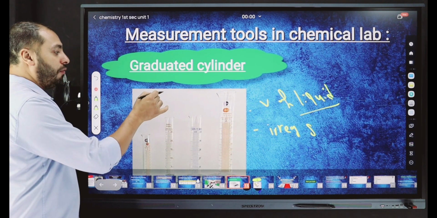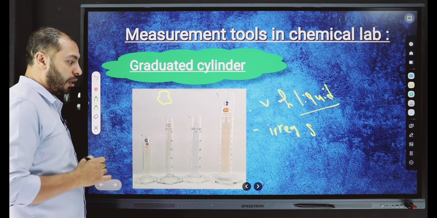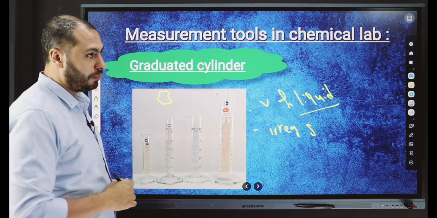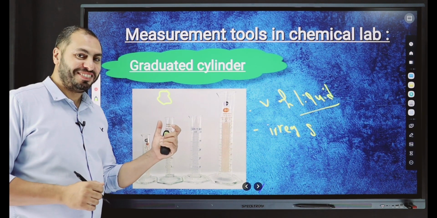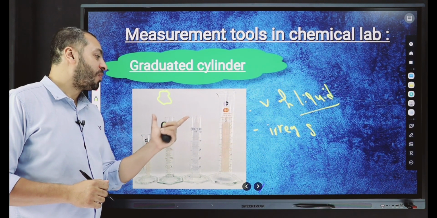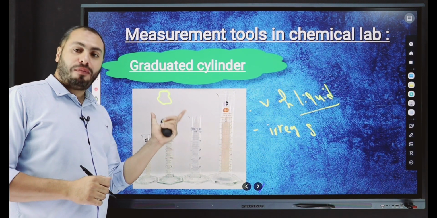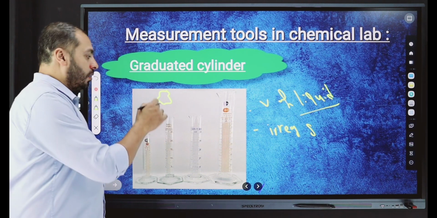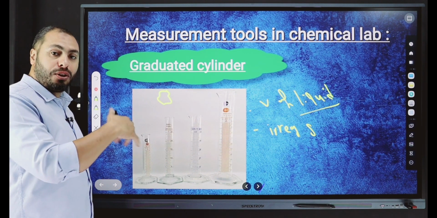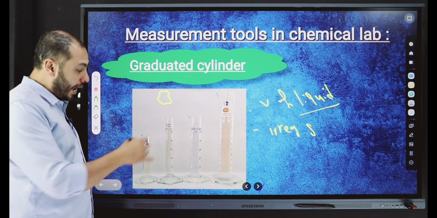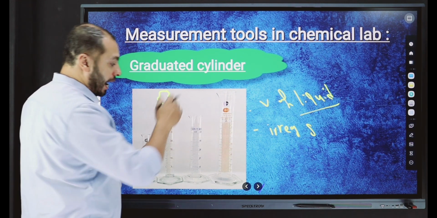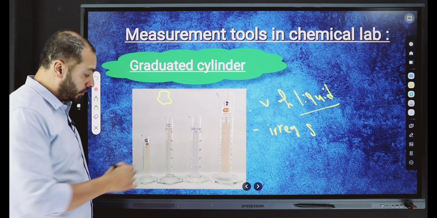For example, if we have a small stone like this, we can't easily find its length or width or height. So we can use one of these cylinders and fill it with water.